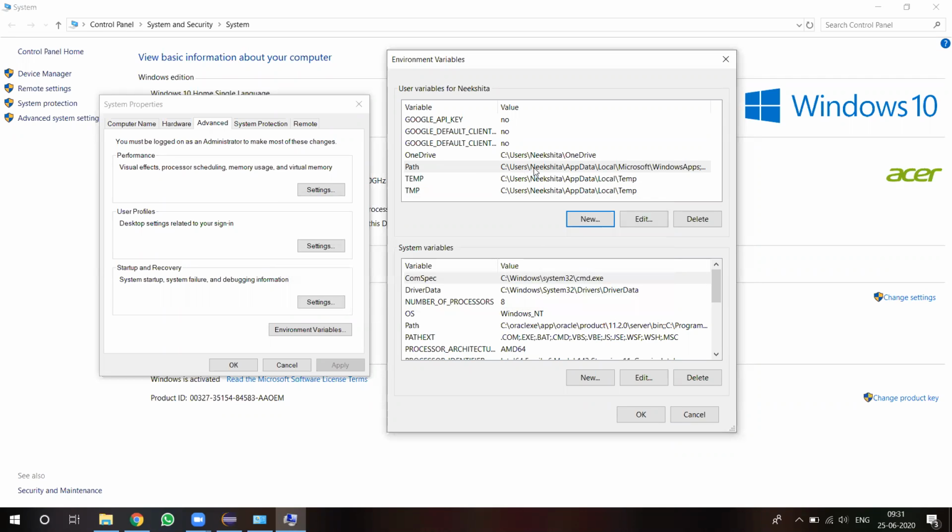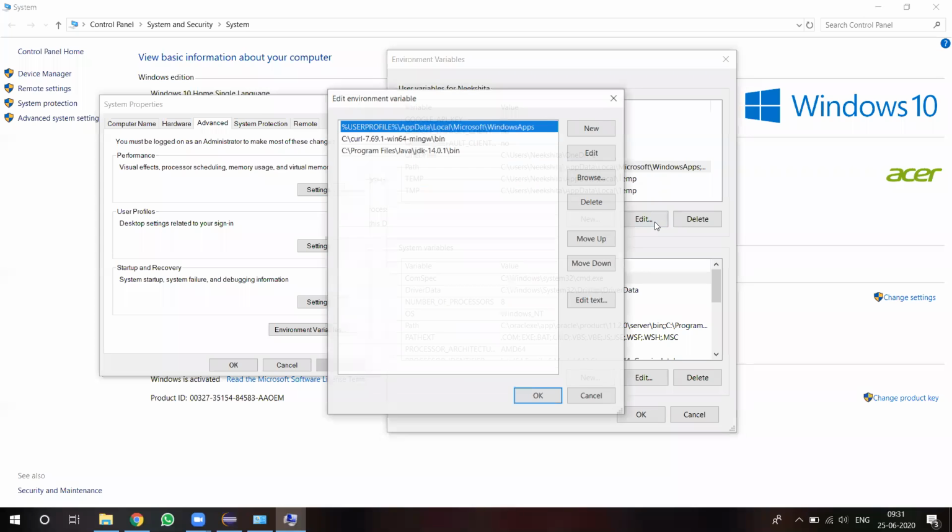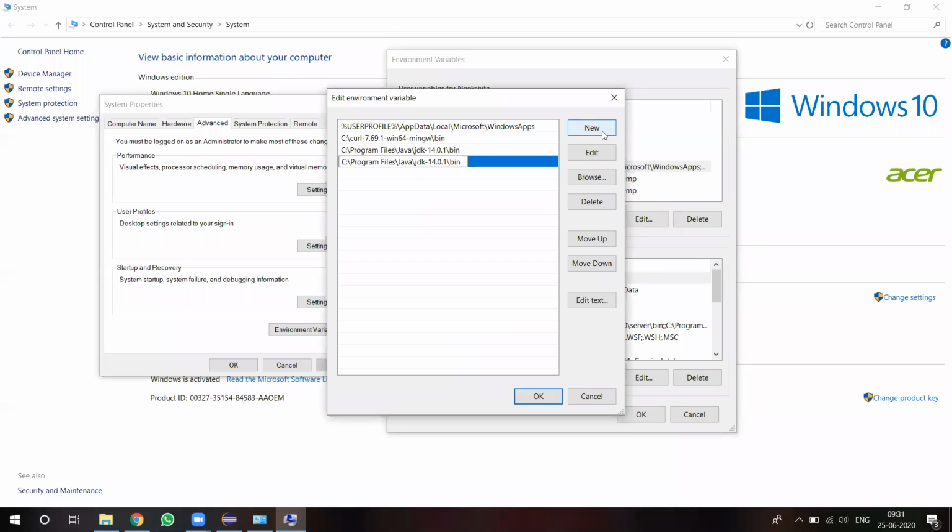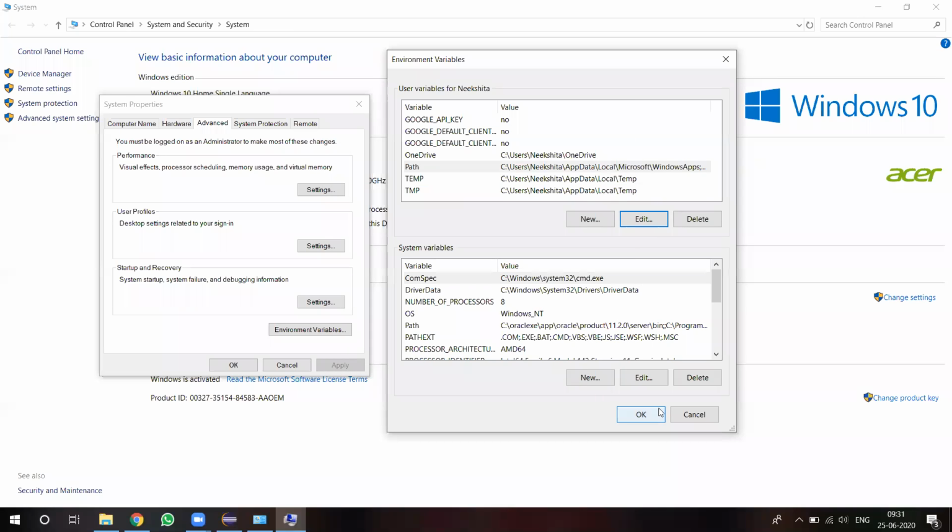If the path variable is already there in your system, just click on Edit. After Edit, I already have three different path variables here. If you want to add one more, click New and paste the path you copied. After that, click on OK. So like this, we have to set the path in your system.